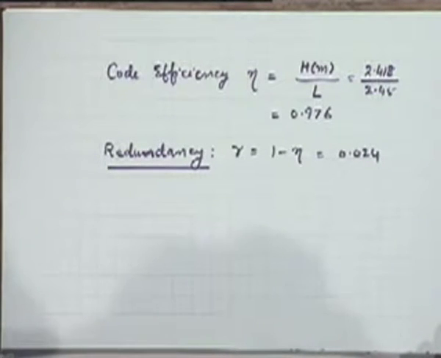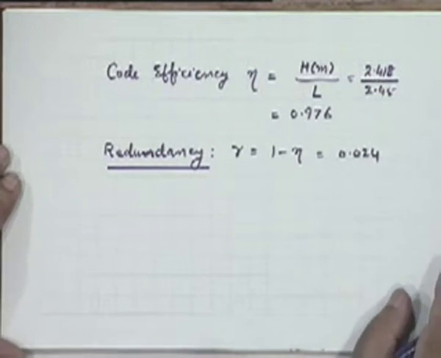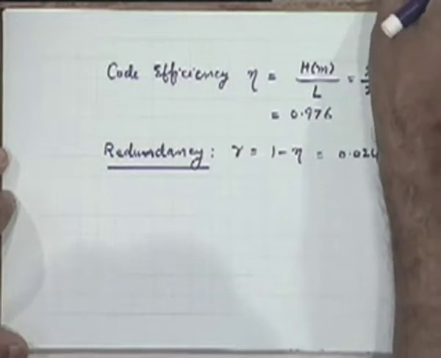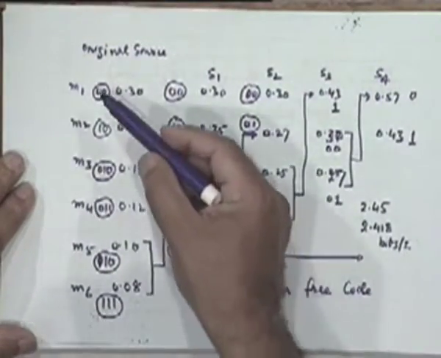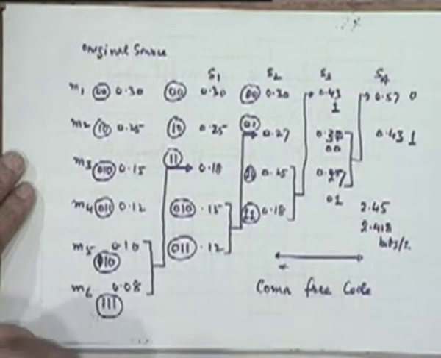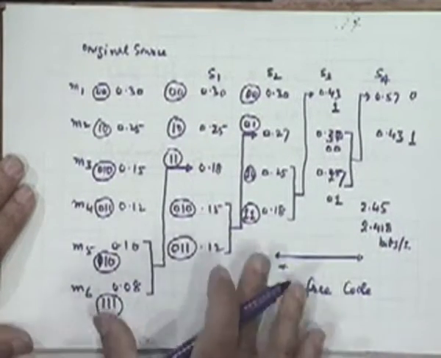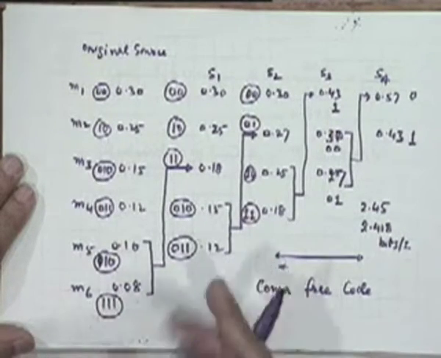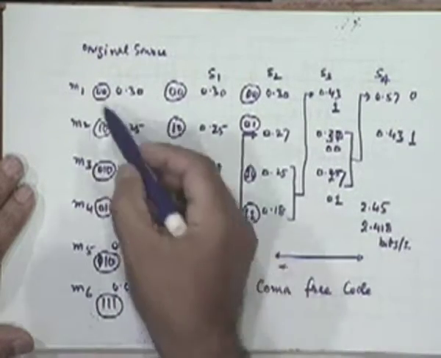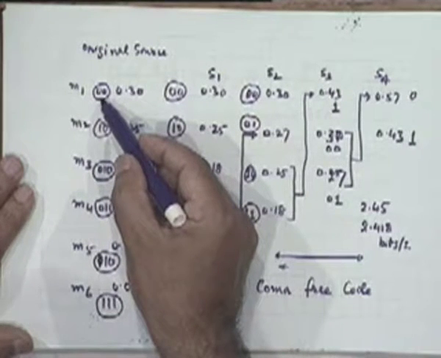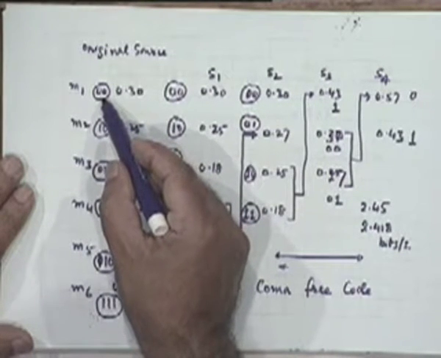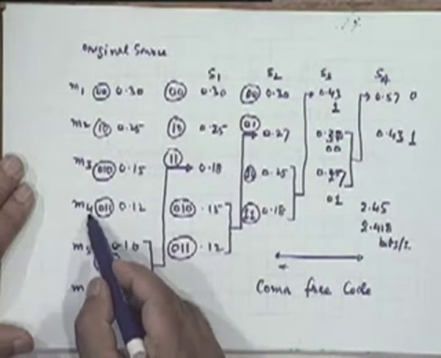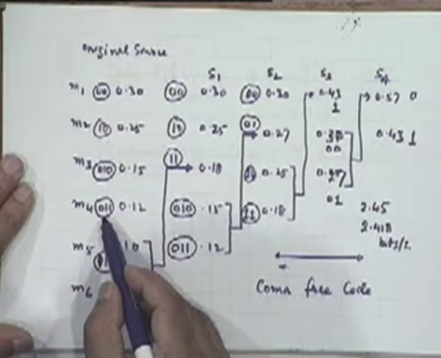Now there will be situations like the one that was just pointed out by Varun, where it may not be sufficiently good to carry out this coding on a single symbol basis. The Huffman coding procedure carries out this coding on a single symbol basis. That is, as each symbol is emitted, you immediately associate a corresponding code for it. For example, if M1 is emitted by the source, it will be represented by the string 00. If M4 is emitted, it will be represented instantaneously by the string 011.